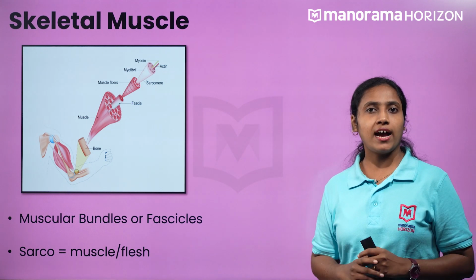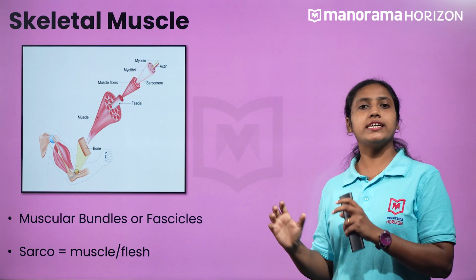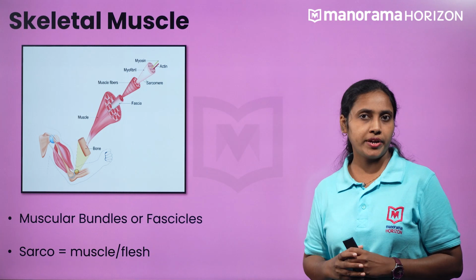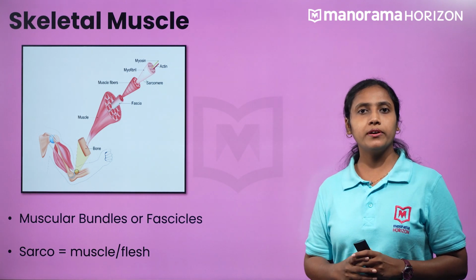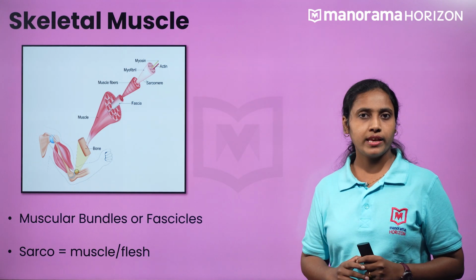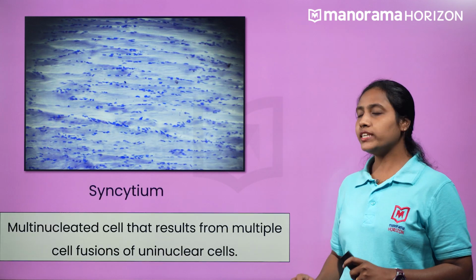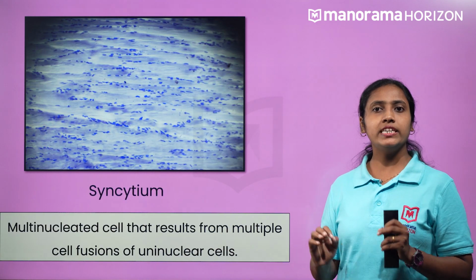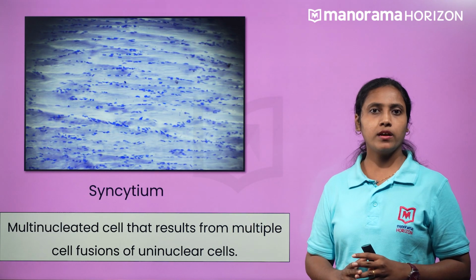All cells have plasma membrane, right? Similarly, muscle cells also have plasma membrane. The lining of the plasma membrane of the muscle fiber is called sarcolemma, and this sarcolemma surrounds the sarcoplasm. The peculiar feature is that there are several nuclei in muscle fiber. Thus, we call it multinucleated syncytia or simply syncytia.